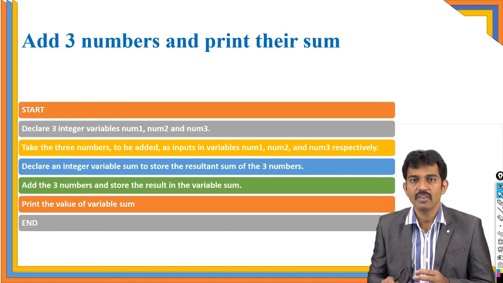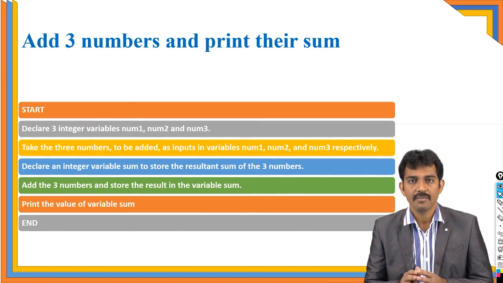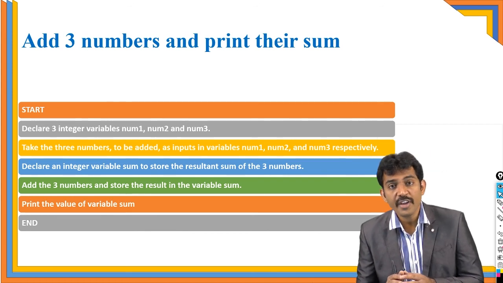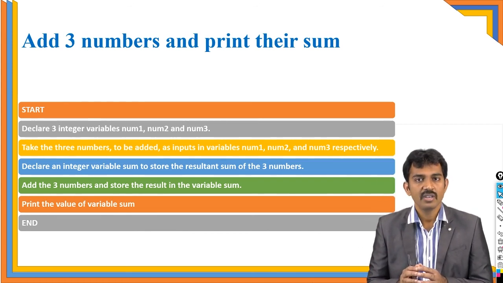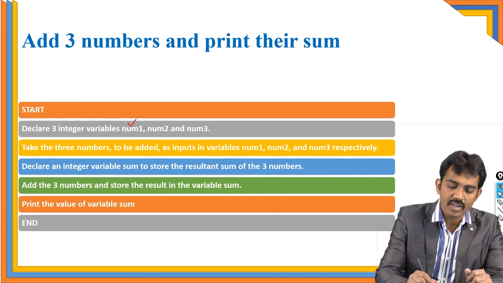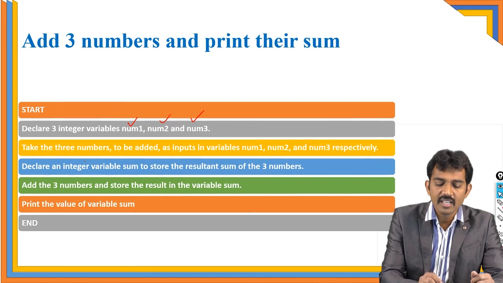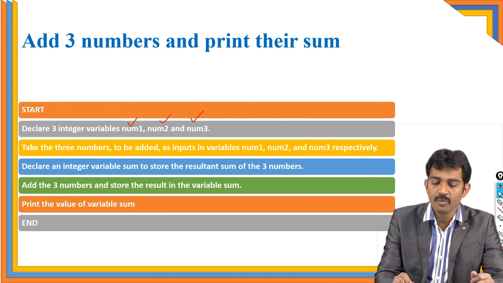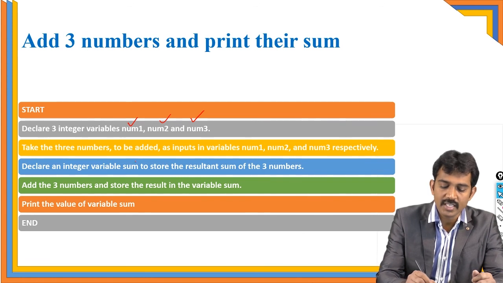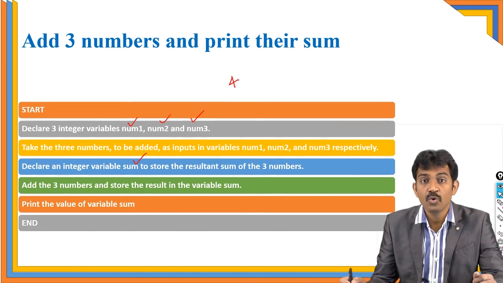Here I am going to explain one algorithm: adding 3 numbers and printing the sum. How many variables are required? Tell me. 3 variables, right? First, we declare 3 integers, num1, num2, num3. Observe clearly, we require 3 variables. Then we take the 3 numbers to be added as input into variables num1, num2, num3 respectively. And we declare the integer variable sum and store the result, so here you require one more variable, the sum variable. That means 4 variables are required.